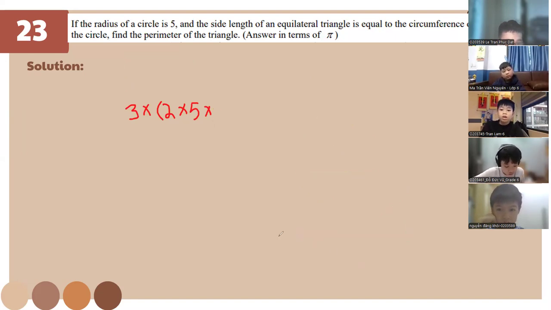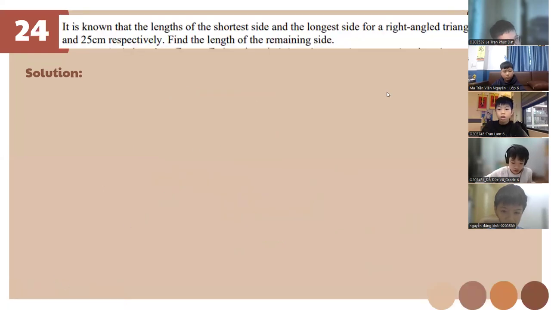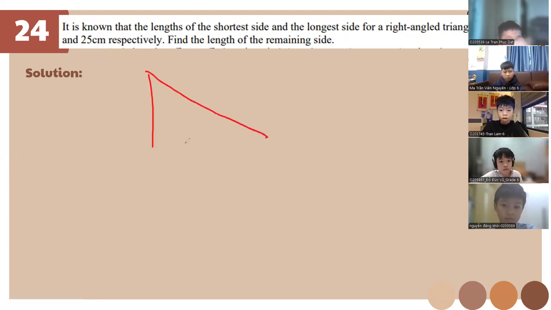So let's go to number 24 now. It is known that the length of the shortest side and longest side of a right triangle is 16 and 25. Okay? So the longest side is the hypotenuse.